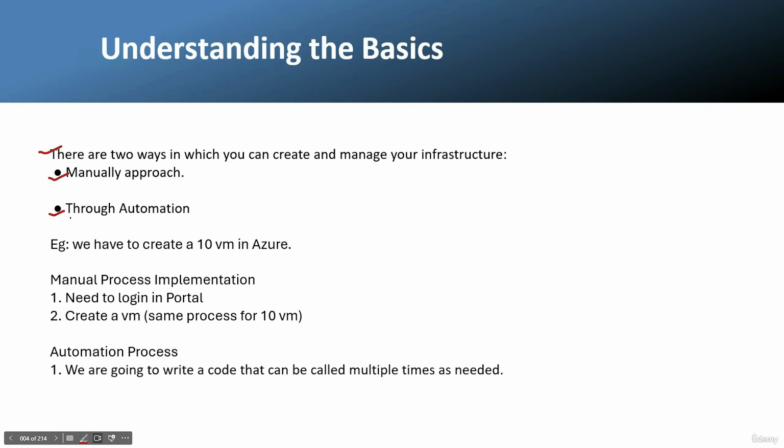Let's take an example. We have to create 10 virtual machines in Azure. In the manual process implementation, firstly, we are going to log in to the portal. We're going to create a virtual machine and repeat the same process for 10 virtual machines. In the automation process, we are going to write code that can be called multiple times as needed. So we are going to write code to create a virtual machine and this code can be called 10 times or 100 times according to our requirement.